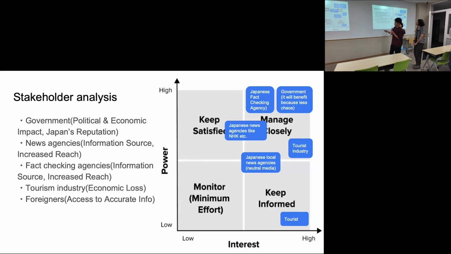Next, the tourism industry. In the case that Mizuki described, according to Nomura Research Institute, Japan suffered approximately $560 billion in economic loss. So it's a very serious problem for them. These 4 stakeholders are placed here, managed closely. And finally, foreigners, especially tourists or those who have families or friends in Japan, are stakeholders too, and here they are kept informed.